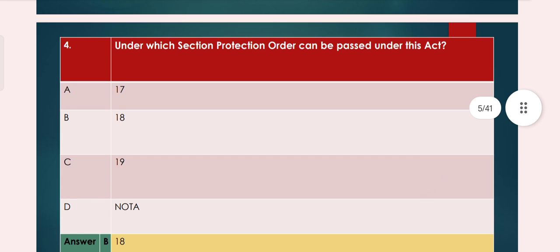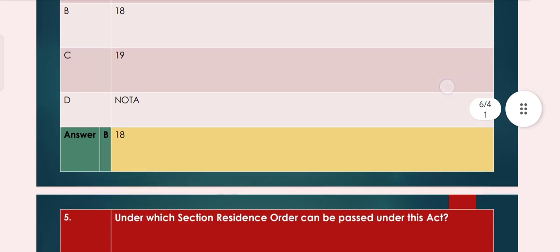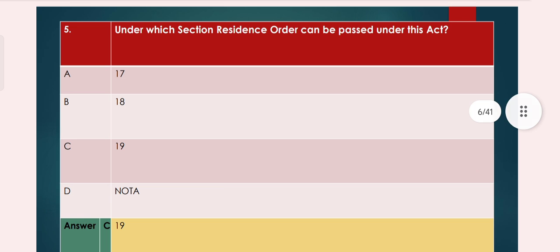Question number 4, under which section can a protection order be passed under this act? Option A 17, option B 18, option C 19, option D NOTA. So the answer is option B 18. Question number 5, under which section can a residence order be passed under this act? Option A 17, option B 18, option C 19, option D NOTA. So the answer is option C 19.